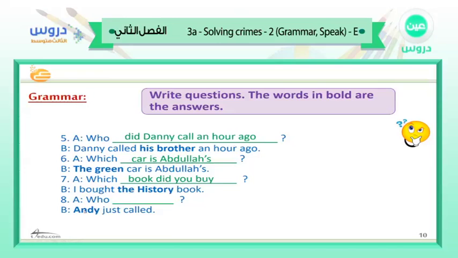Now let's see. The last one. Andy just called. The question form is who? And this is a subject. So we are going to say, who just called? Very good. No auxiliary verbs. Very good. Great job. Excellent.